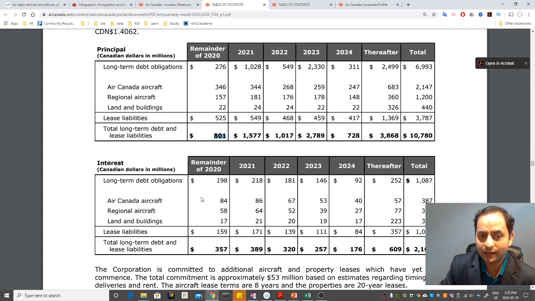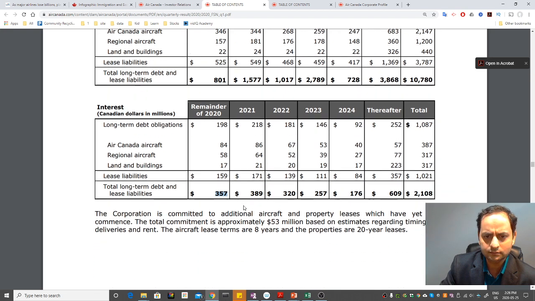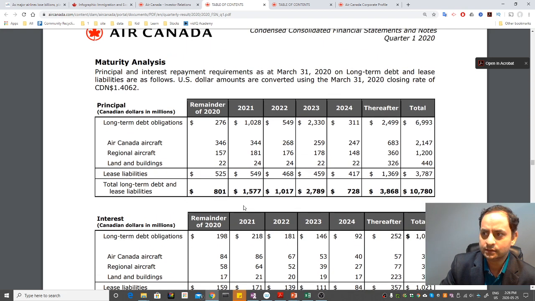On this, they also have to pay interest, because if you take something on loan, you have to pay interest, right? So there is a 357 million for this year, and next year is 389, and this is for the long term obligation for next year, and so on. Okay, so let's try to use this in doing some analysis.